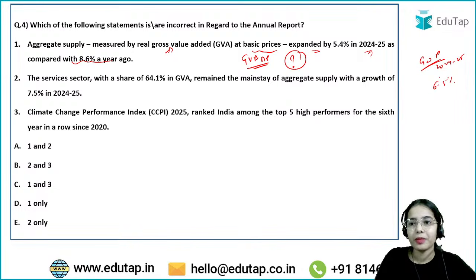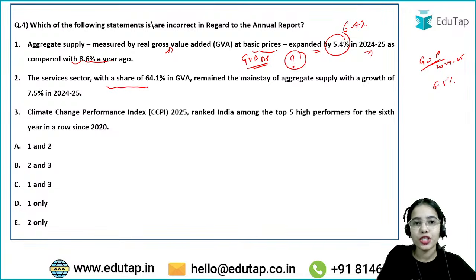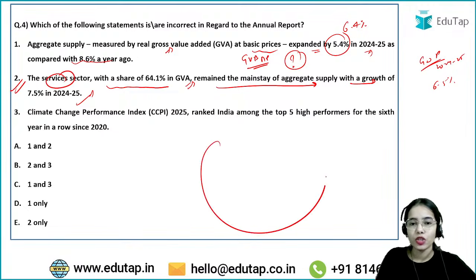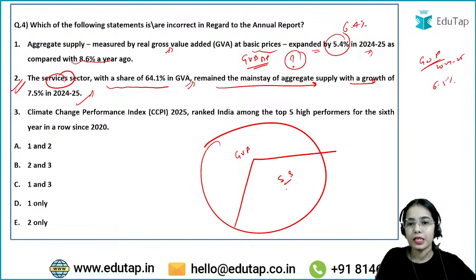So it expanded by 6.4%. Okay, the service sector with a share of 64.1% in GVA remained a mainstay of aggregate supply with a growth of 7.5% in 2024-25. That is correct. Service sector has the highest share in the gross value addition. So in the total value addition that is happening in the country, the highest share is with the service sector, that is 64.1% of the GVA.